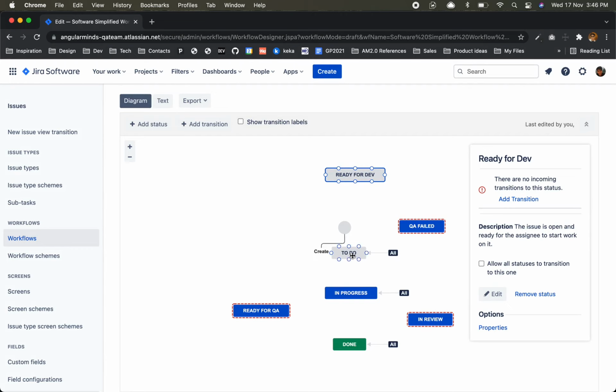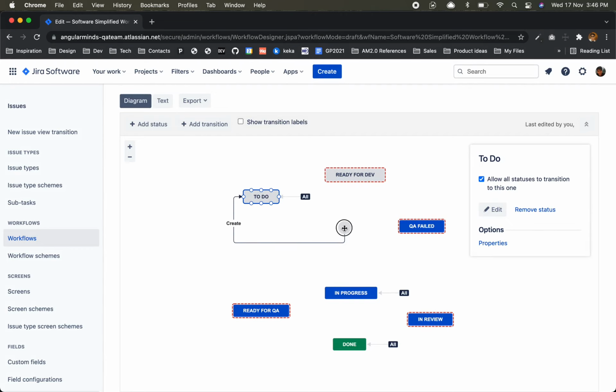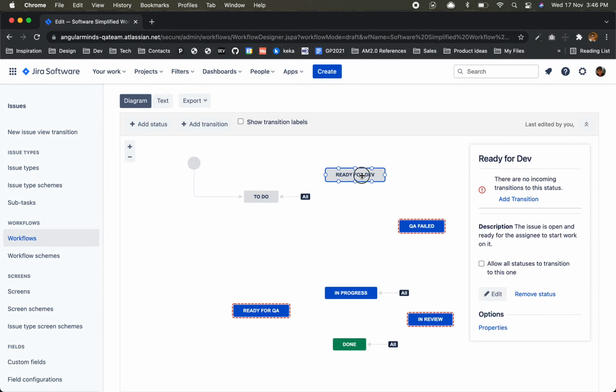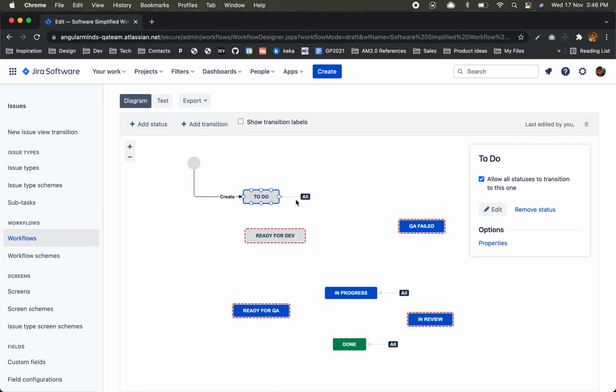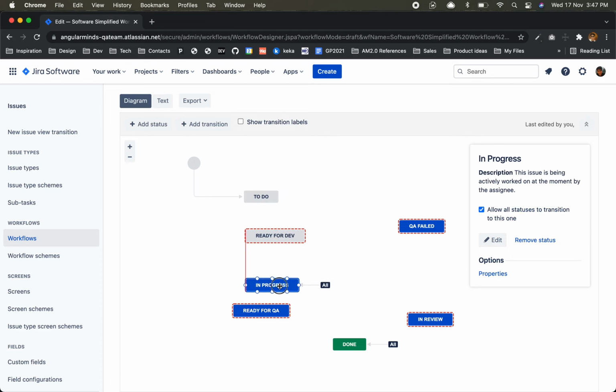Okay, so let's align our workflow. First of all, we don't want from all to here, remove this all. Then ready for dev, after ready it will go to the in progress, correct?